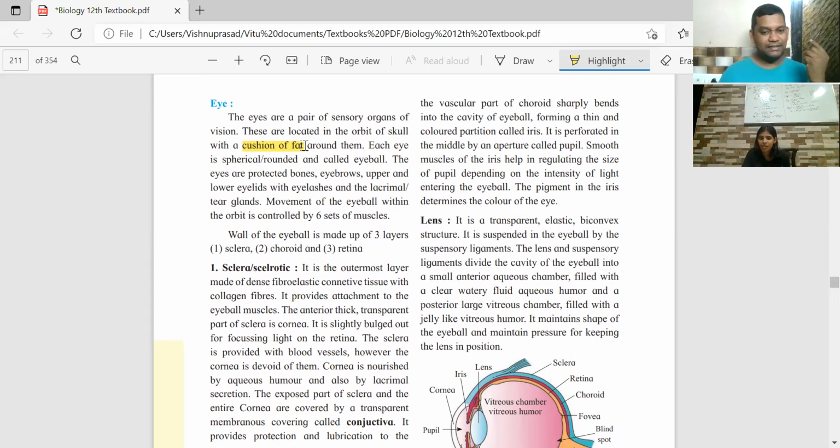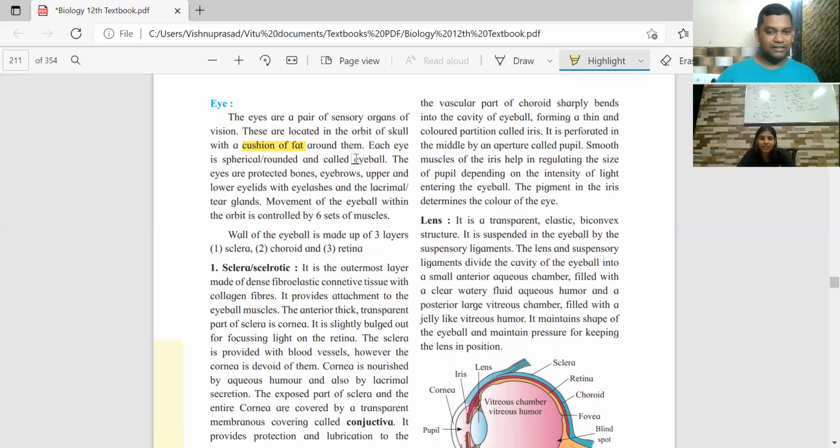And these eyes that we have, right from the birth till the end of the person's life, it is the same eyes that we have. The eyes do not increase in size, unlike other organs, where they undergo cell division and the size increases. So it is a very unique thing that is created by nature. Here we are talking from the human eye point of view, but mammalian eyes in general have the same structure.